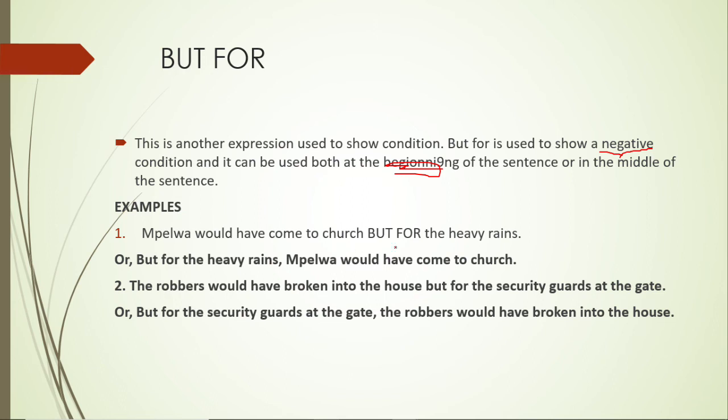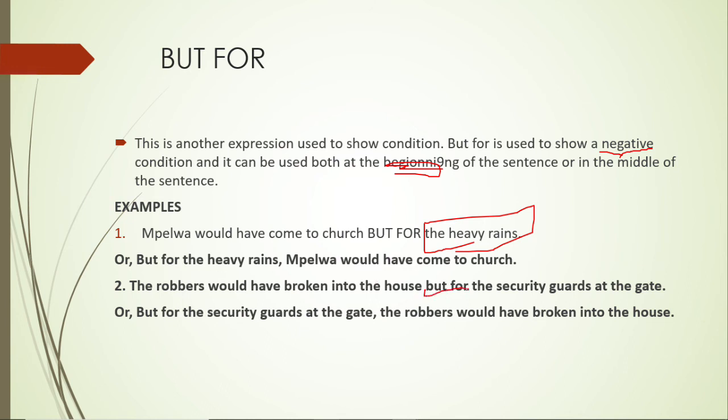Mpelo would have come to church but for the heavy rains. So you simply express the negative with but for. So if not for the heavy rains, this person would have come to church. Or but for the heavy rains, Mpelwa would have come to church. Simple. The robbers would have broken into the house but for the security guards at the gate.